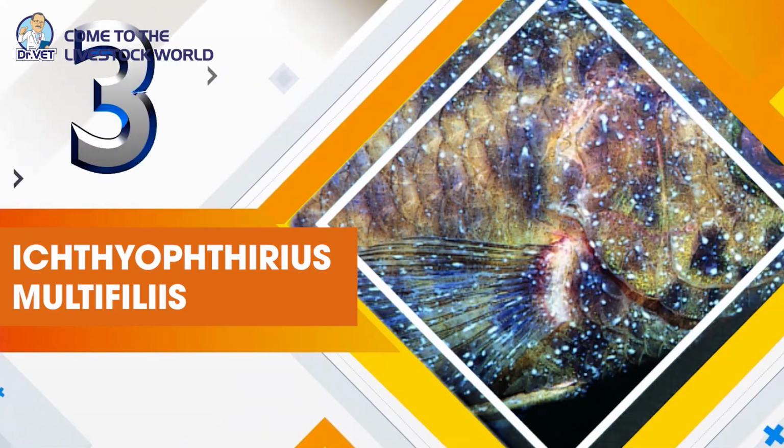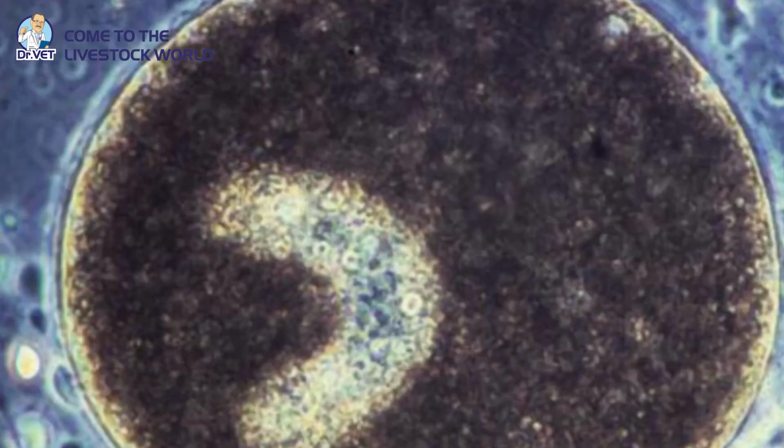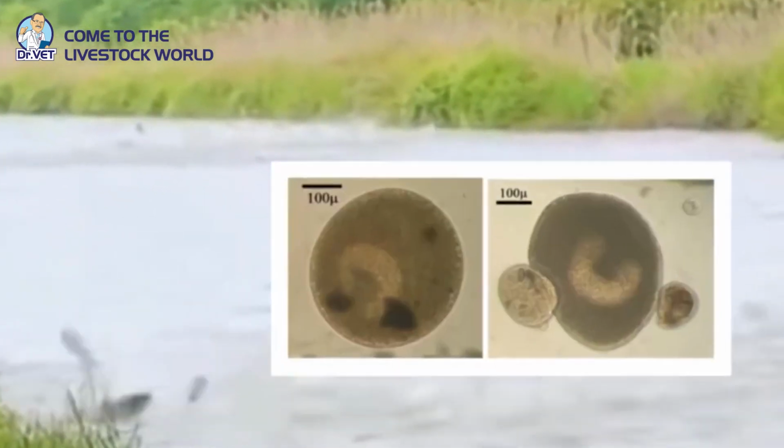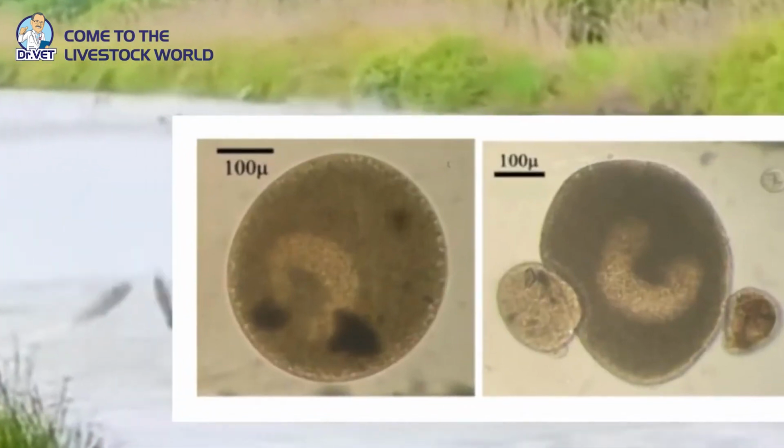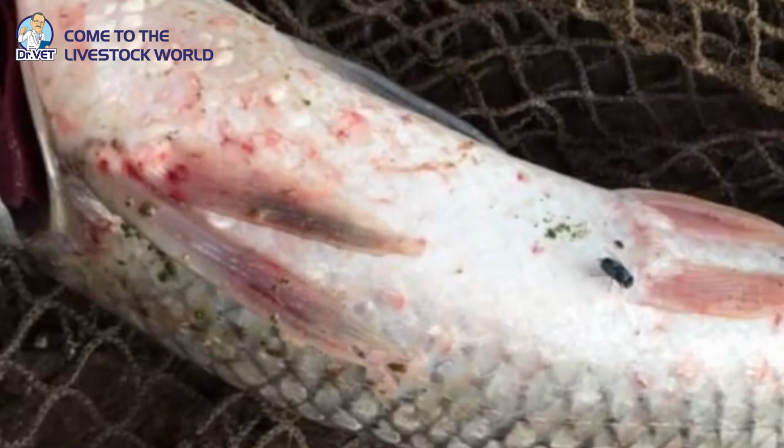3. Ichthyophthirius multifiliis. About cause. Parasites are the main culprit. This is a type of single-celled organism that can attack and parasitize the skin, gills, and fins of fish. The disease often breaks out when the water environment is not good, the fish is stressed, or there is a sudden change in temperature. About symptoms of the disease.